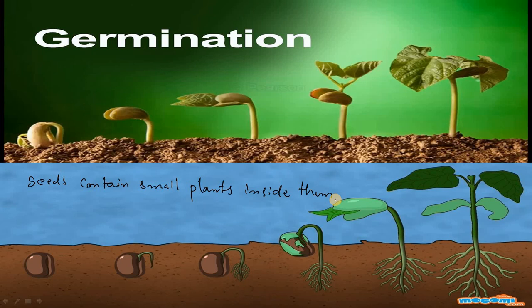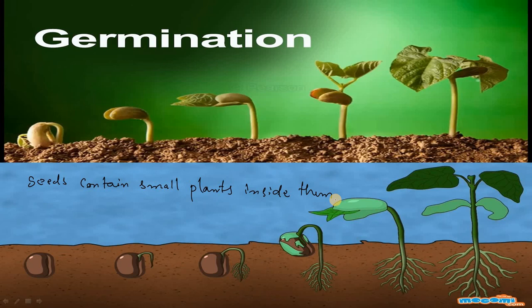So seeds with a small plant inside them contain a small amount of food also, till the plant grows and comes out, and leaves form, and at the same time roots form. The formation of leaves and roots happens together, children.